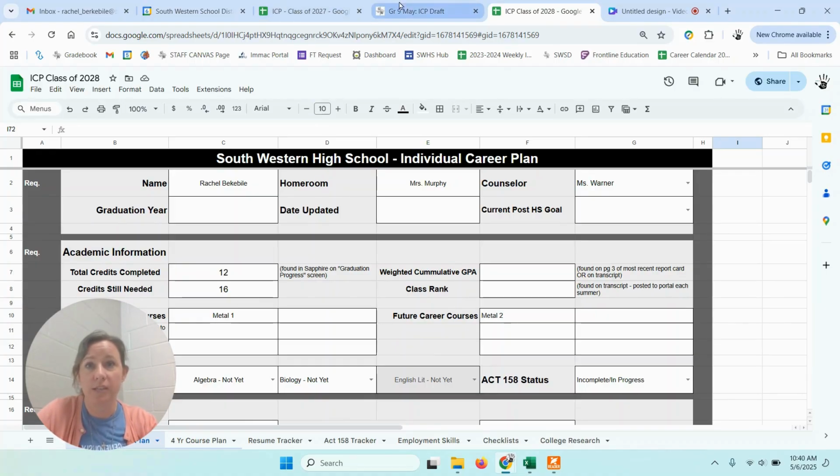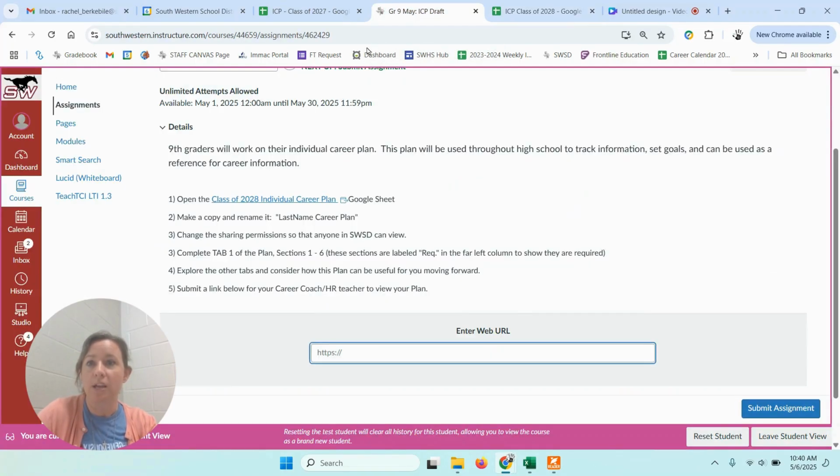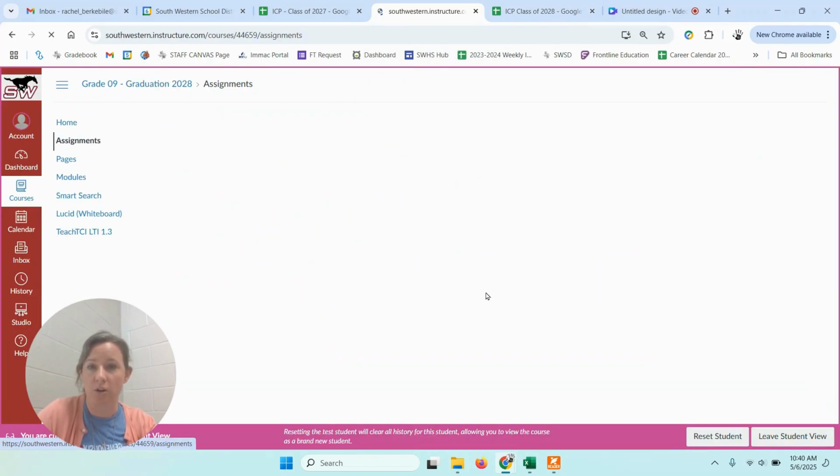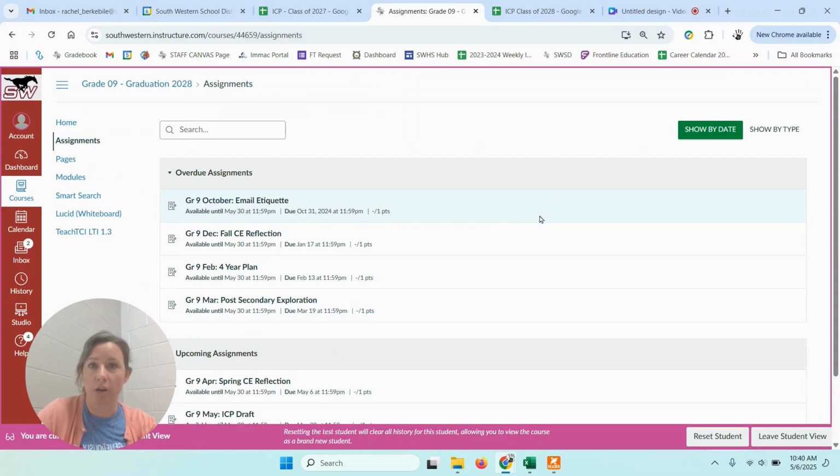The other step to do today, if you've done all 6 sections and you've explored all these other tabs, you can, of course, go back and double check all those assignments to make sure you're all caught up for the entire year. By the end of 9th grade, you should have the 9th grade sections completely done. And if 10th grade, of course, you need to have both 9th and 10th done. In 11th grade, you're not able to have release if you don't have all of these caught up. So make sure you're keeping track of it and just doing them as they come. It's much easier than trying to do a lot all at once.